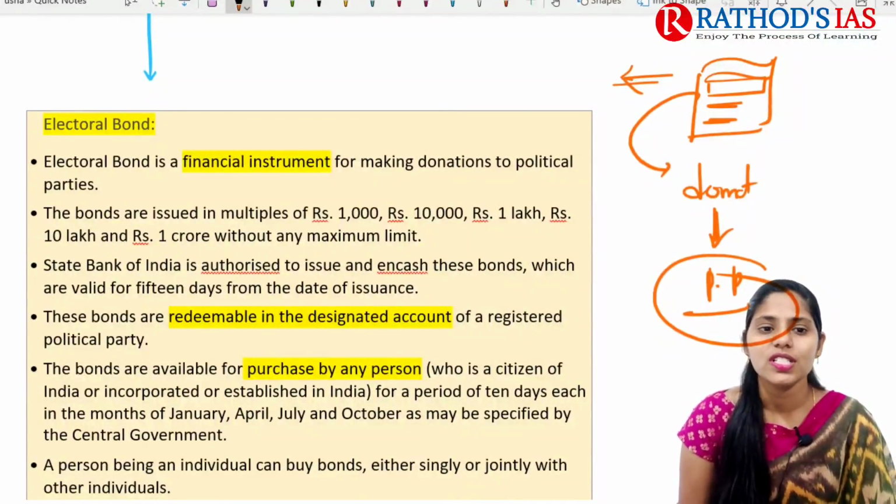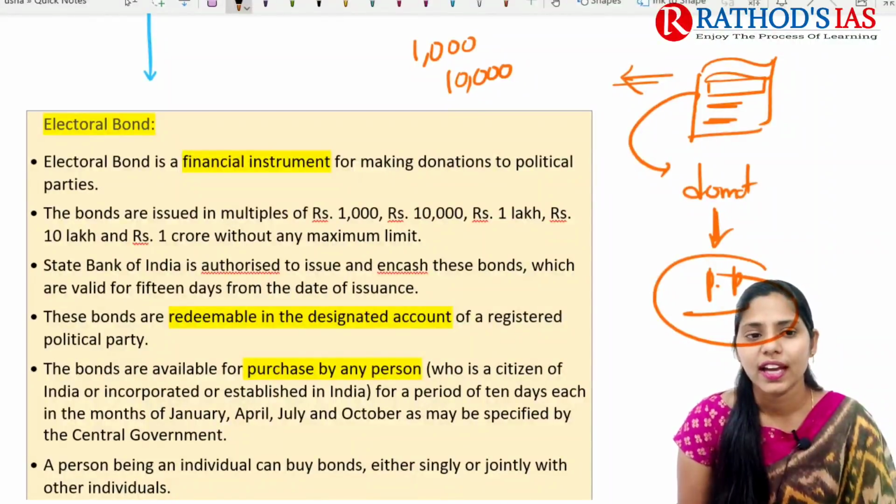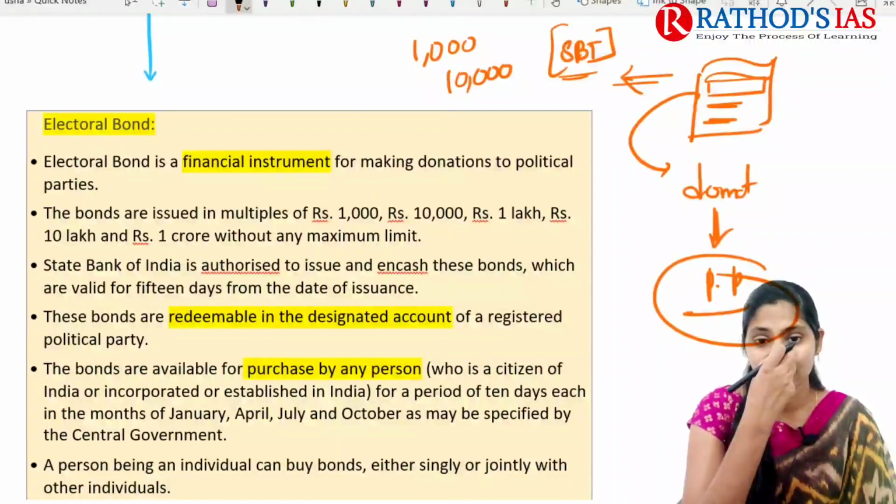And these electoral bonds are issued in multiples of 1,000, 10,000 rupees, 1 lakh, 10 lakhs, 1 crore, without any maximum limit. And which bank is authorized to issue these electoral bonds? That is SBI, State Bank of India. SBI is authorized to issue and to encash these bonds.